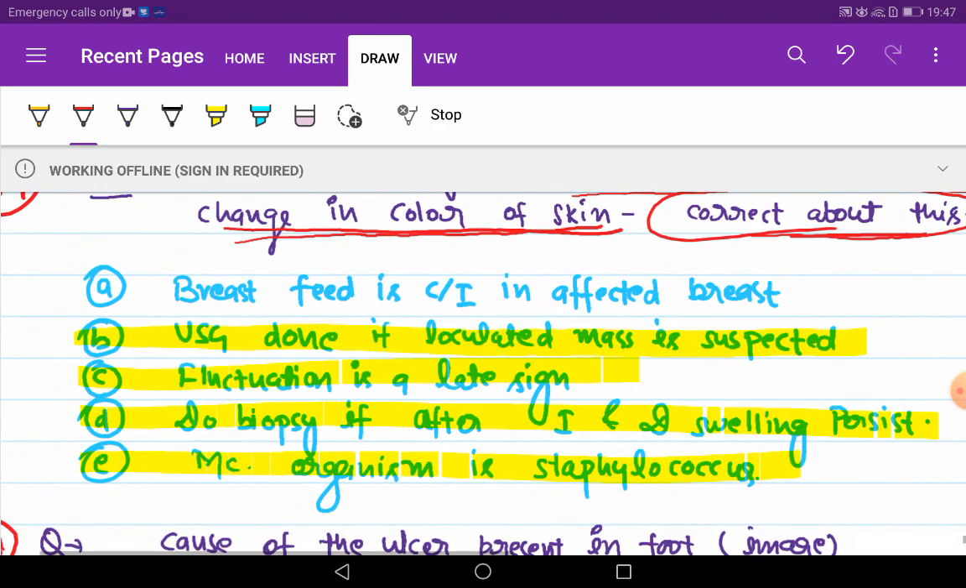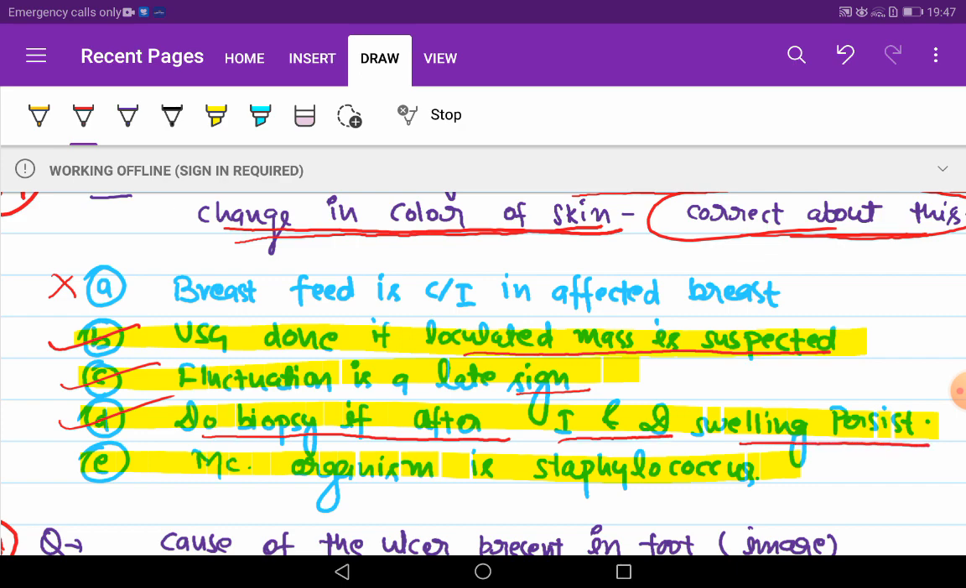Breastfeeding is contraindicated in the affected breast. This is wrong. Ultrasound is done if a loculated mass is suspected. Fluctuation is a late sign. Do biopsy if swelling persists after incision and drainage, and the most common organism is Staphylococcus. So these are correct options.